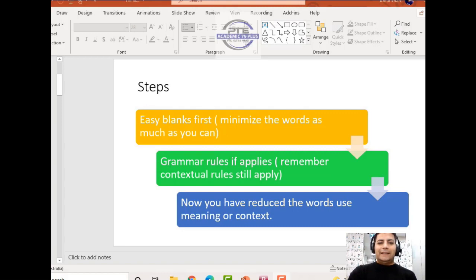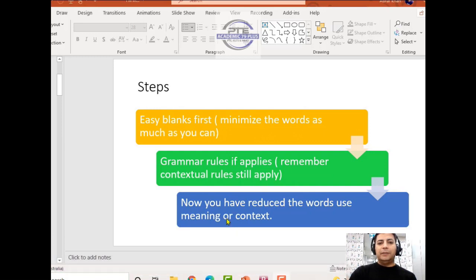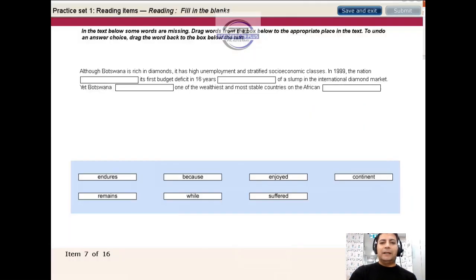So as we discussed, guys, we have to do the easy blank first, then apply the grammar rules if possible, and then you do the hard ones at the end. Because by this time we have reduced the number of options, so we will have more chance in picking the correct option. So let's apply these rules and practice.